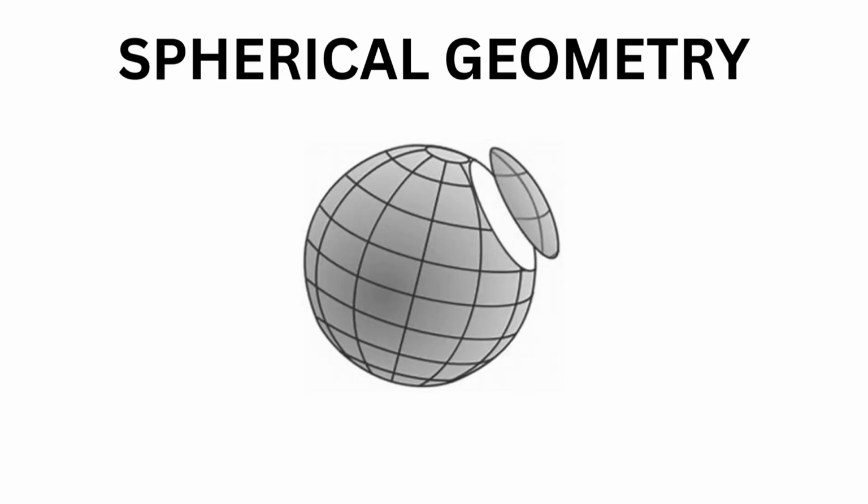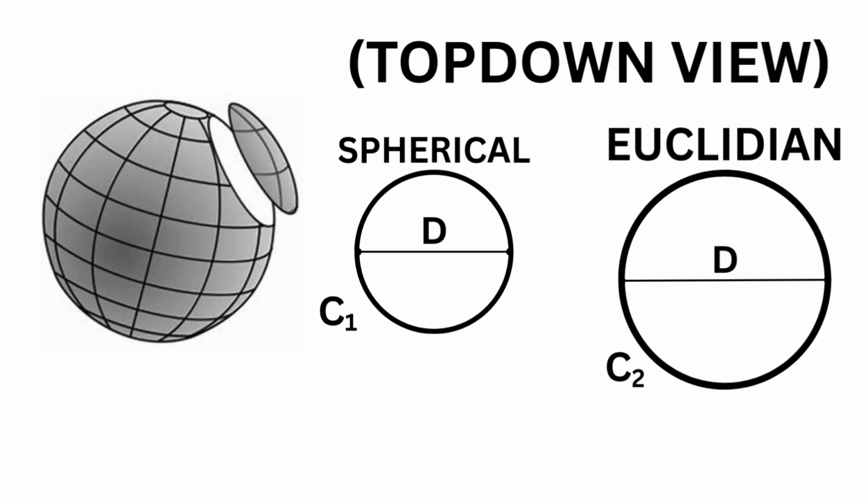In traditional geometry, pi is the ratio between the circumference and diameter of a circle. But in spherical geometry, pi is different. Imagine a sphere with a circle on its surface. This circle isn't flat, it's curved around the sphere. If we compare it to a flat circle with the same diameter, the flat circle will appear larger.